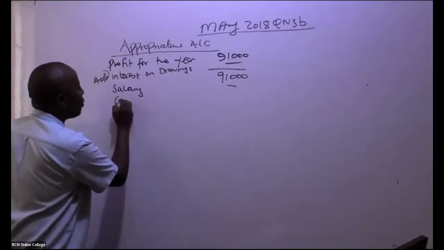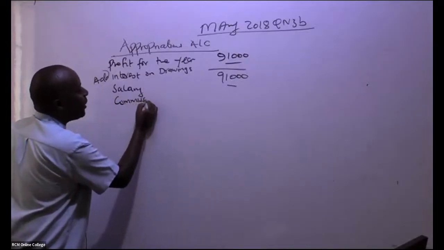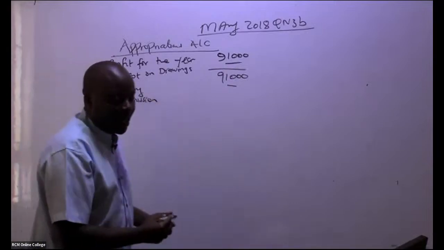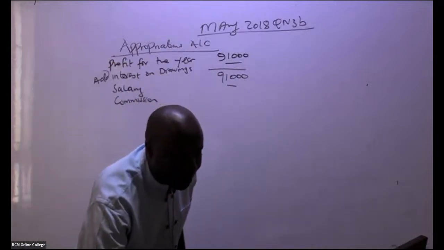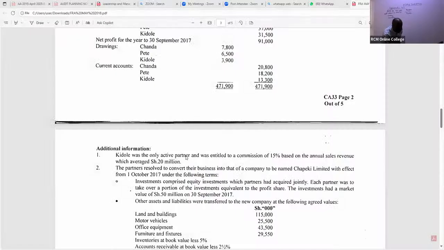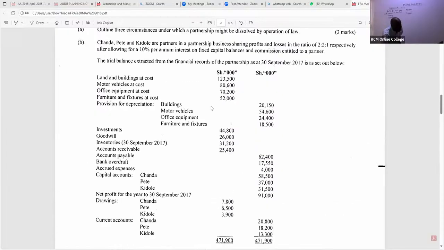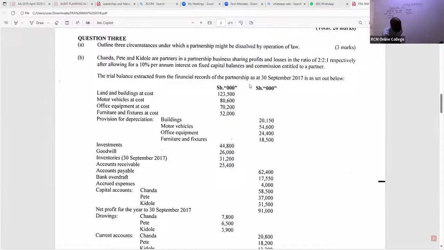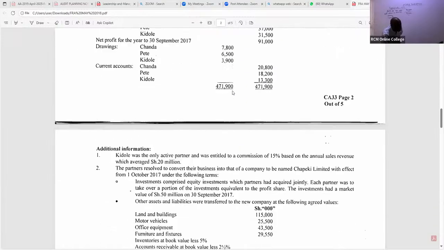We come to commission. Ladies and gentlemen, there is one person who is getting commission. If you read it here, there is one person getting some commission. Who is this? We are told here SE was the only active partner and was entitled to 15% based on the annual sales revenue, which is 20 million. But remember, our trial balance is in shillings thousands, so you must cut those zeros.